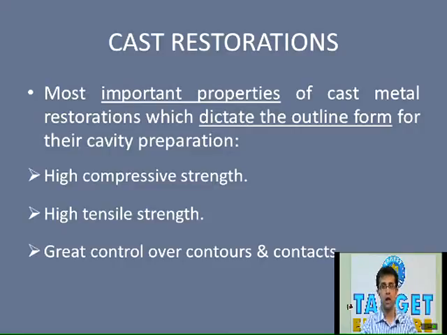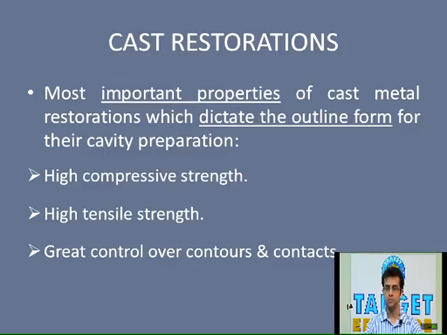Now going to the slide. What are the properties of cast restoration that dictate the outline form for the cavity preparation? We need to know the basic properties because of which the cavity form is prepared in this particular manner. We will be discussing the properties you need to know about cast restoration.